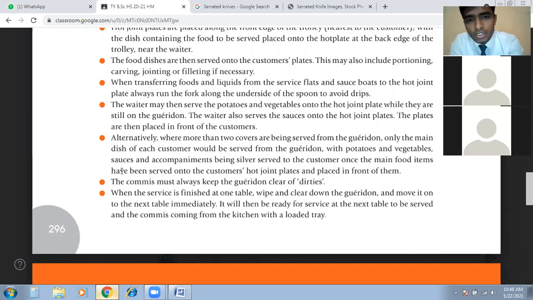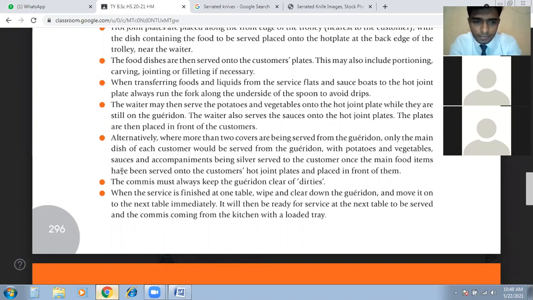Alternatively, where more than 2 covers are being served from the Gueridon, only the main dish of each customer would be served from the Gueridon, with potatoes, vegetables, sausages, accompaniments being silver served to the customer once main course food items have been served onto the customer's hot plate, hot joint plates, and placed in front of the guest.